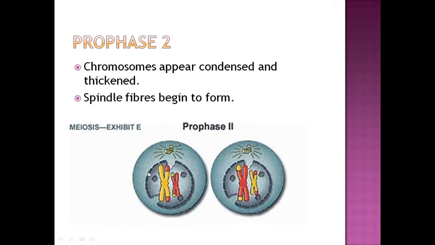Now see, in prophase 2, chromosomes appear condensed and thickened, and spindle fibers begin to form. Same thing as in mitosis happened, but here 2 cells will be there. Previously it happened in 1 cell, but in meiosis 2 it will happen in 2 cells, because you need to divide these 2 cells into 4 cells. So spindle fibers begin to form.